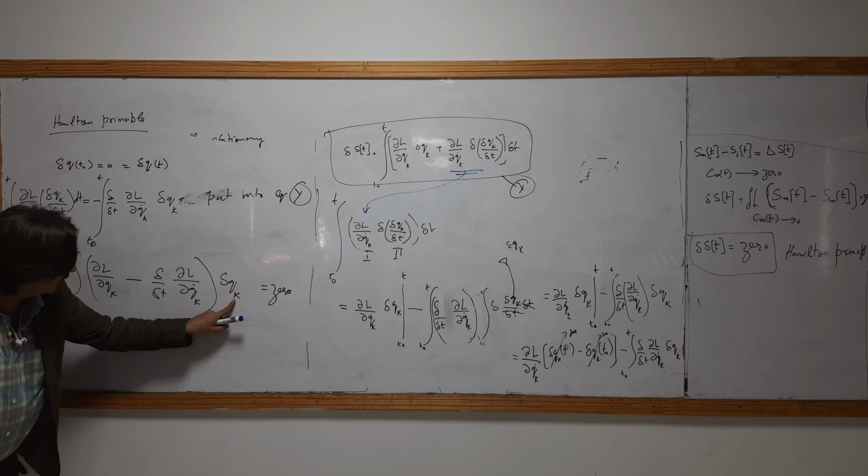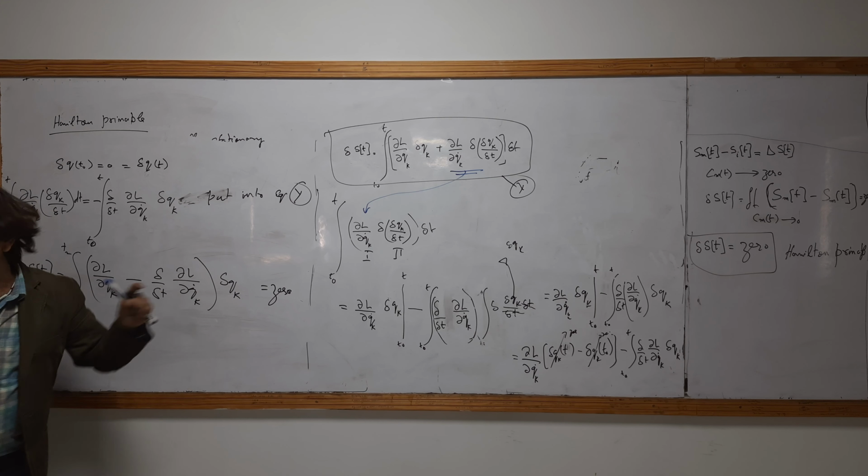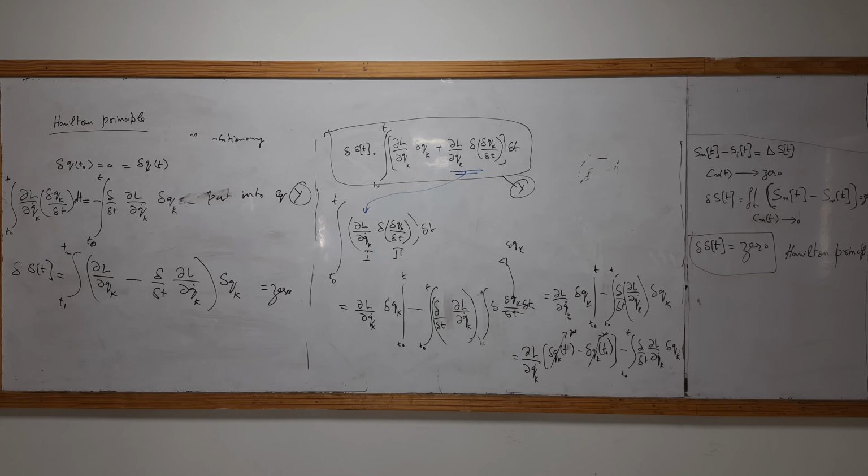Since this is the generalized coordinate, and we have already explained that all generalized coordinates are good coordinates, it means they will be independent. If they are independent, then you may compare the coefficients, and the integrand will be 0.